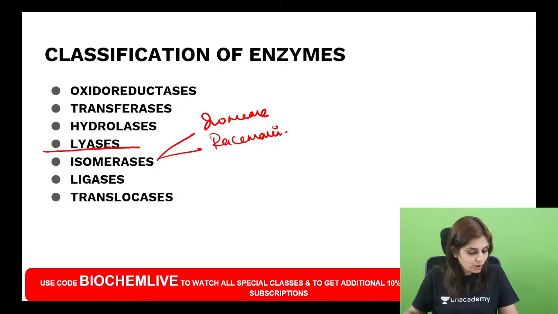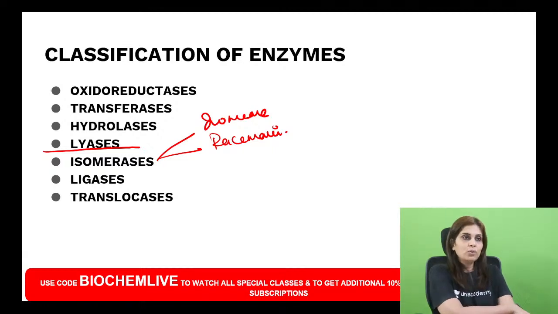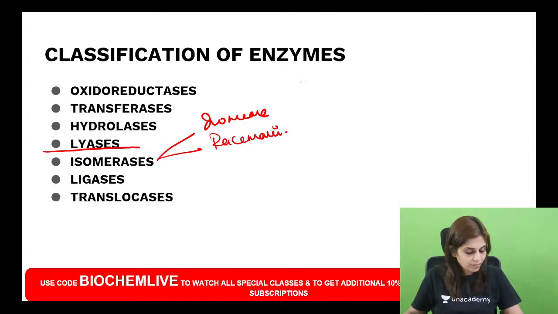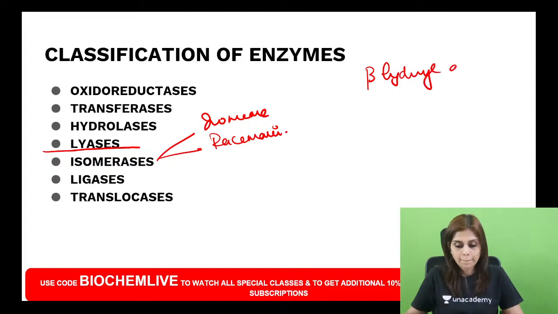Give an example for hydratase. Have you learnt about a hydratase that acts in fatty acid oxidation? Yeah, in fatty acid oxidation you have a hydratase which adds water and converts unsaturated acyl CoA to beta hydroxy acyl CoA. Remember that, beta hydroxy acyl CoA. So hydratase adds water and that's an example of lyase. Okay, dehydratase. You have a dehydratase that is acting in fatty acid synthesis, that removes water and introduces a double bond.